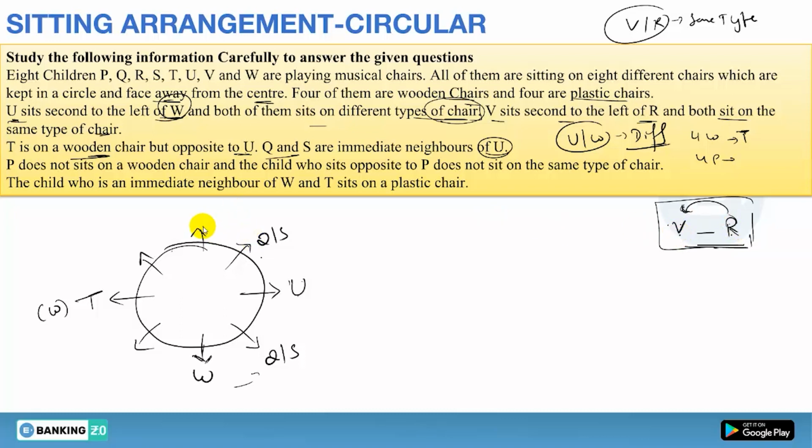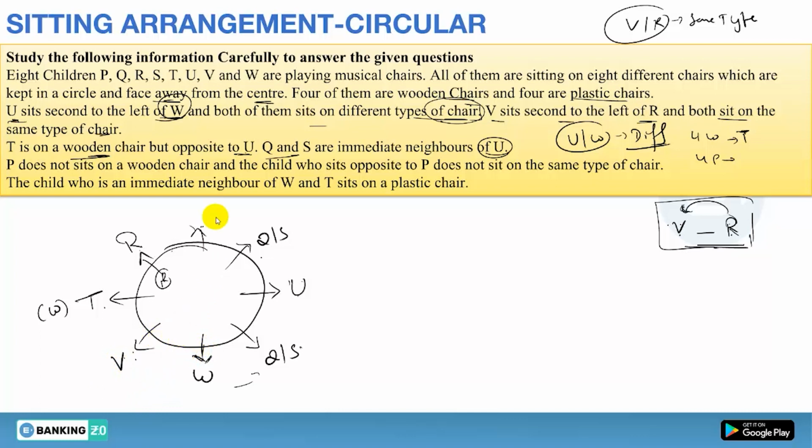So if you are placing R here, can you place V here? No, because second to the left there is already T, so you can't have V here, that is for sure. Now if you are placing R here, then you can have V here. And if you are placing R here, then second to the left V can't be here, because there is already either Q or S. So it is obvious that R must be here and V must be here, nothing else left.